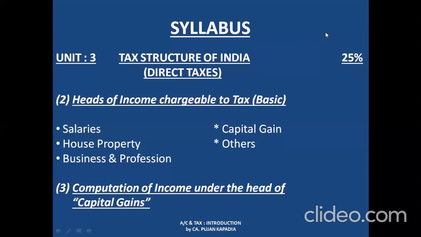The last part, that is the 5th head of income, is others. It is called income from other sources in the Income Tax Act. If your income does not fall in any of the 4 heads, then automatically we are going to charge it to taxation under the 5th head, which is known as income from other sources.